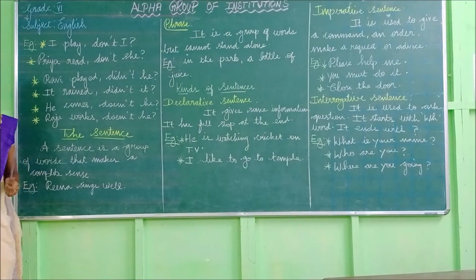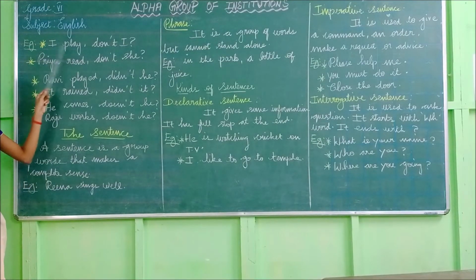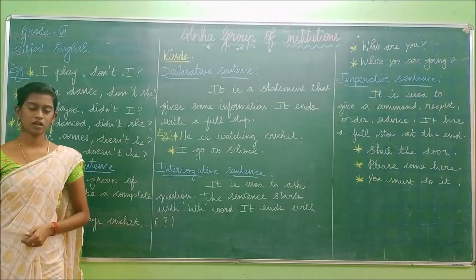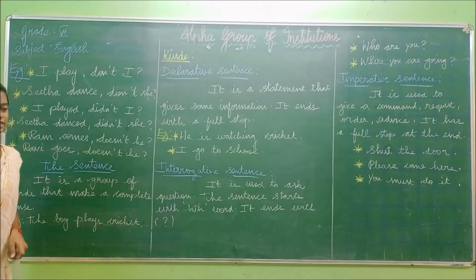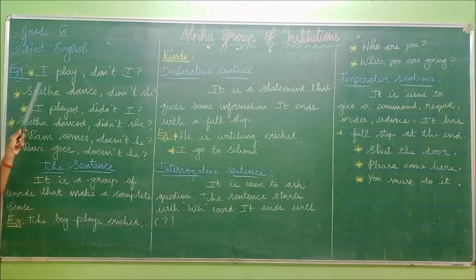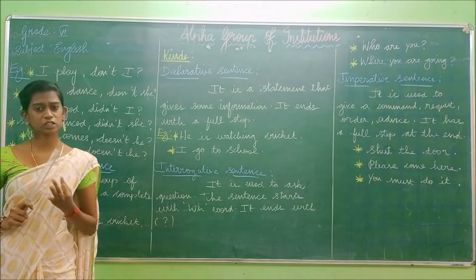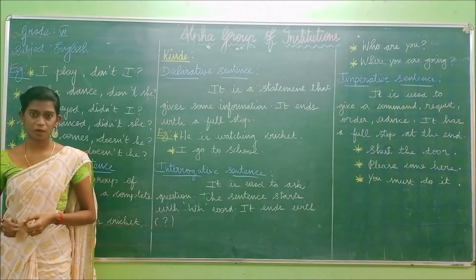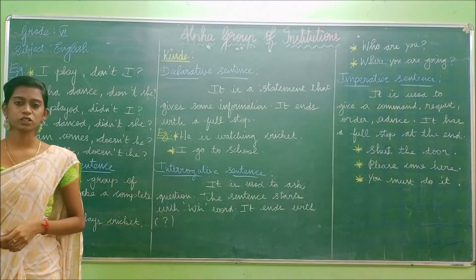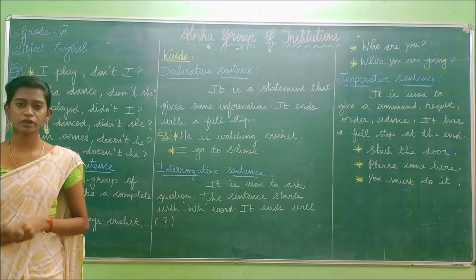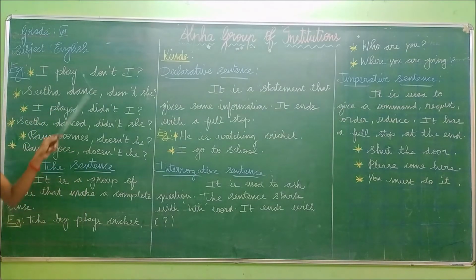Now let us see the example. Read the sentence: I play. What is the verb in the sentence? Very good, the verb is play. Is this play in the present tense, past tense or future tense? This verb play is in the present tense. So if the verb is in the present tense, what do you have to do? You have to use do.